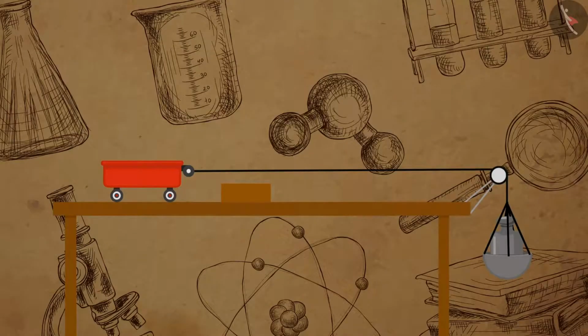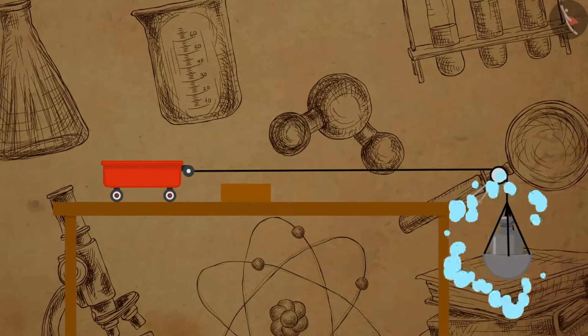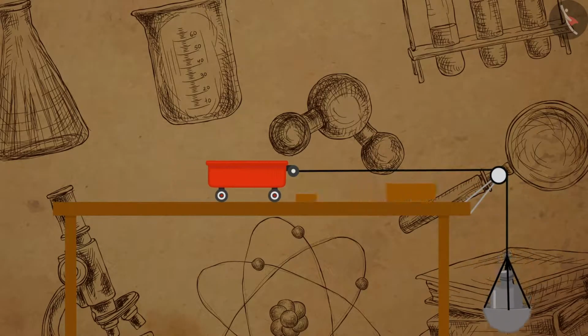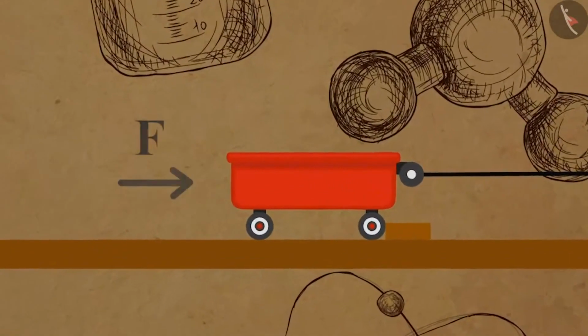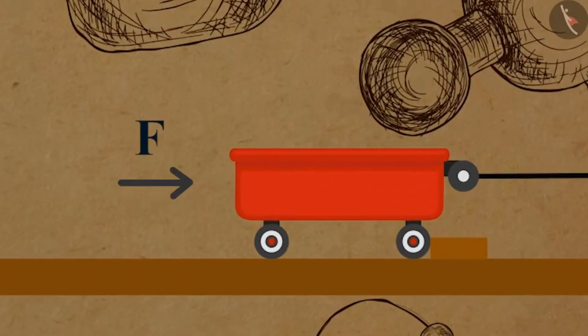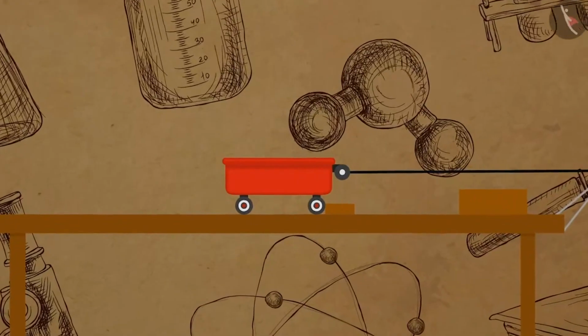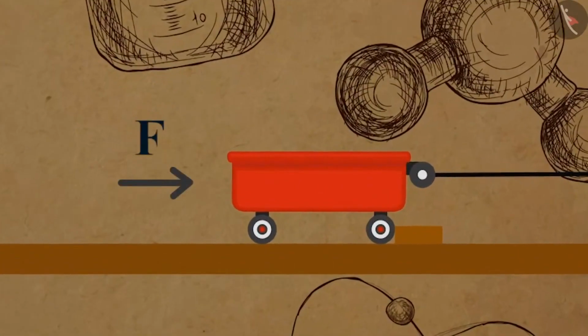Now repeat this experiment by increasing the mass on the pan. You will notice that with the increase in mass on the pan, the displacement of the block increases. It shows the increase in work done by the trolley. The trolley does work and so it possesses energy.